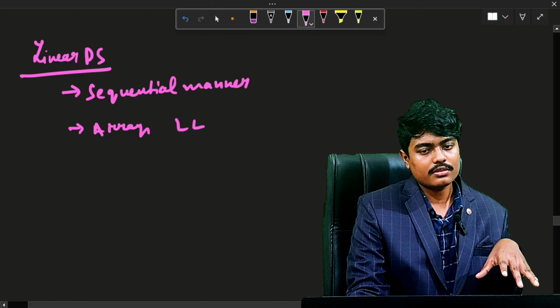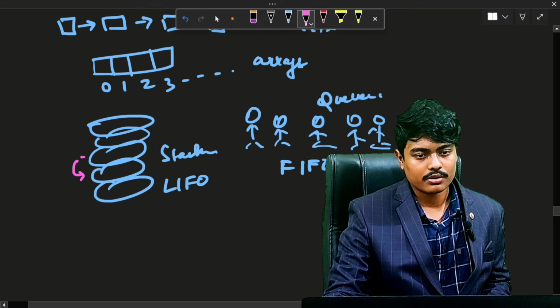Arrays can be divided into 1D array, 2D array, 3D array, and so on. In this data structure, one element is connected to another element, like we discussed before. The element here is connected to this element, and it is also connected to this element, that is previous and next, and likewise in a linked list, next.